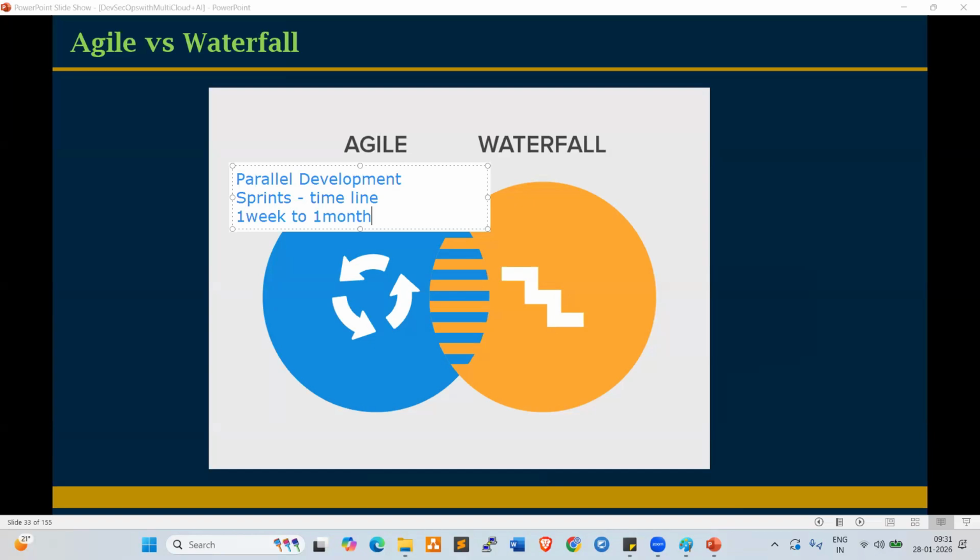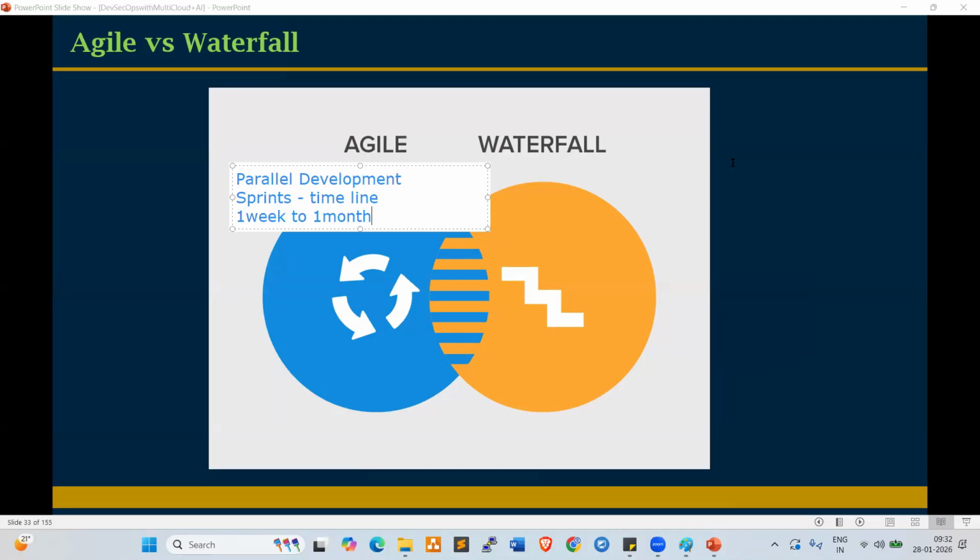So currently we are using Agile methodology. Agile is nothing but parallel development. So every application is having front end, back end, database, right? The front end, back end, database we can divide into sprints. The sprint is a timeline. Sprint can be 1 week to 1 month, right?